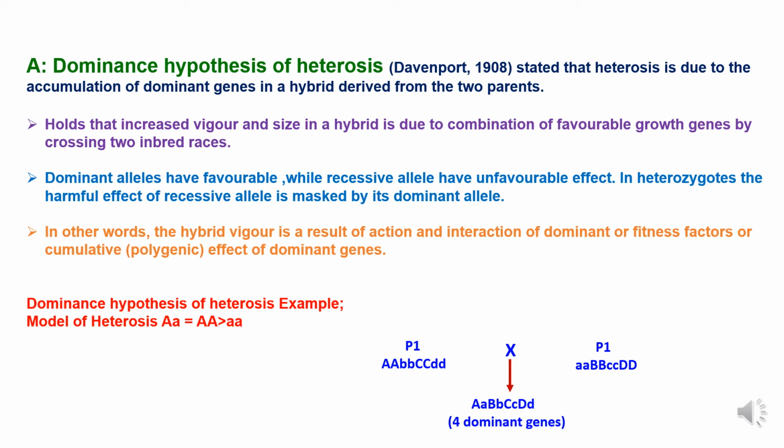So in the dominance hypothesis, these favorable dominant genes suppress the growth effect of recessive alleles.